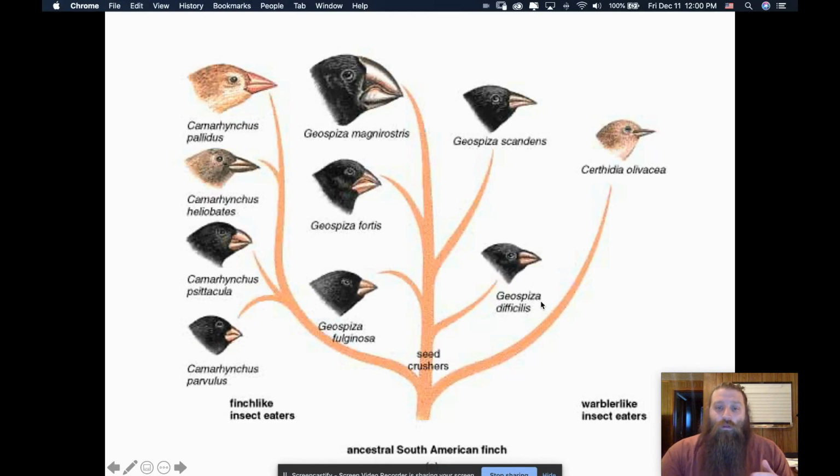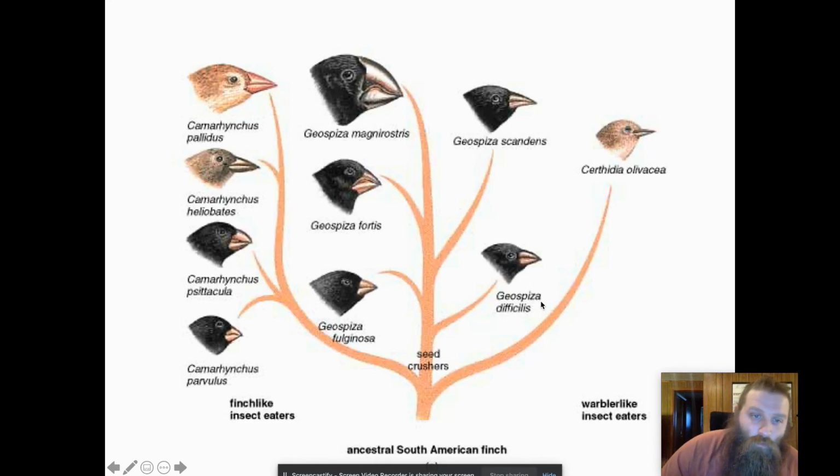Well, he was looking primarily at these finches, okay? And the thought is, these are the finches that he sees today. Where did they come from? Did they all start out that way, or did they change over time? And so he looked at their diet. He looked at whether they behaved more like warblers or more like finches. There was a warbler-like insect eater, which was very different than all of the finch-like insect eaters. And he compared their diet to the structure and function of their